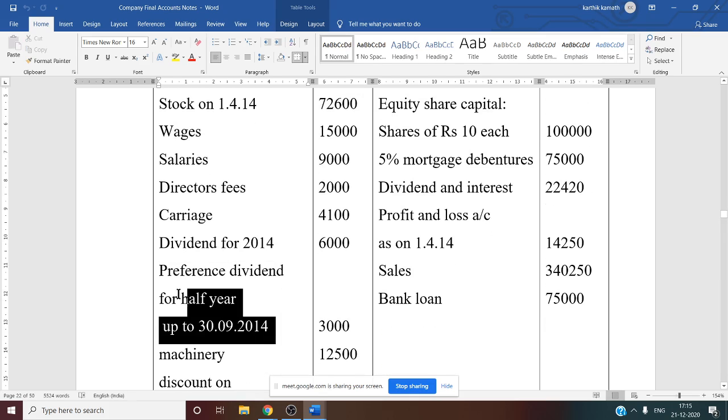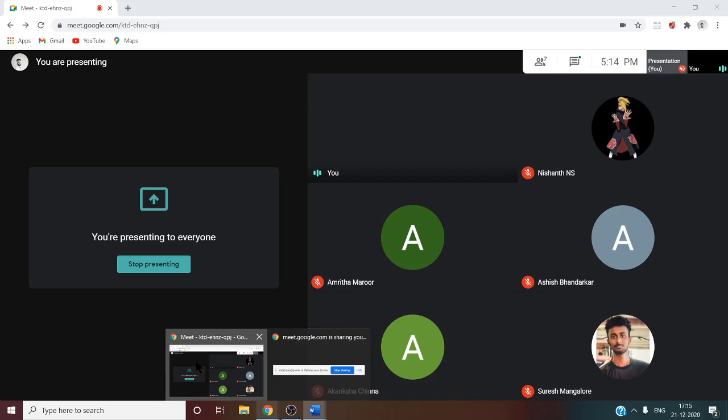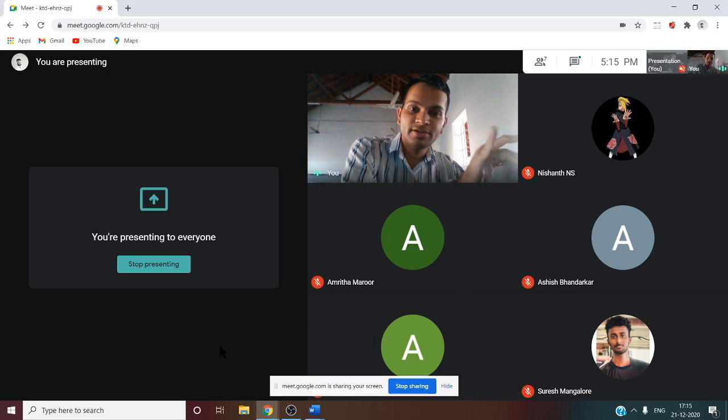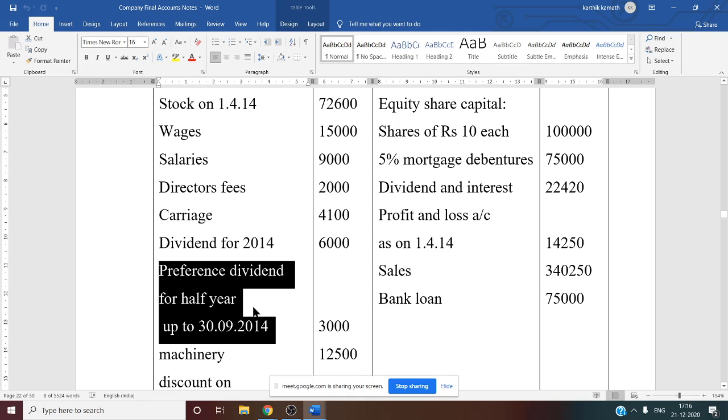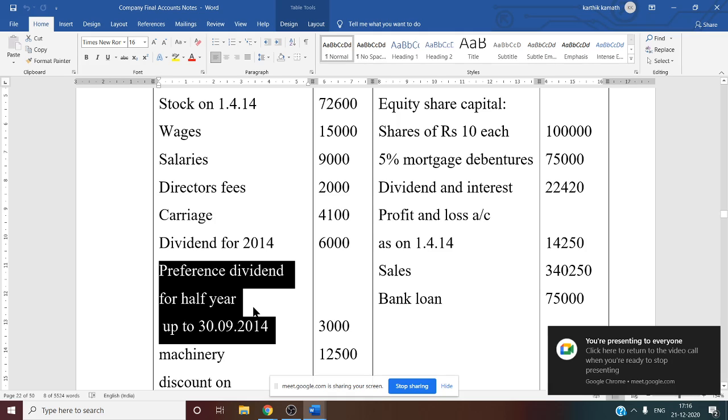Then preference dividend for half year up to 30th September 2014 is paid. So half year dividend is paid and the remaining half year dividend is not paid, that is from October to March. So what we are going to do here, this unpaid dividend, or preference dividend due, is other current liability. So under other current liabilities, working note number 9, we have to show that due information. So you have to write this information under working note number 9.